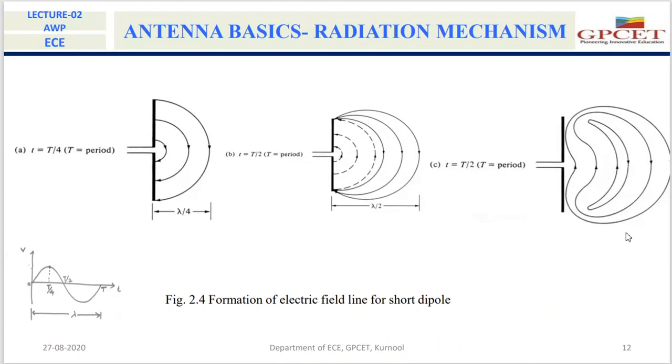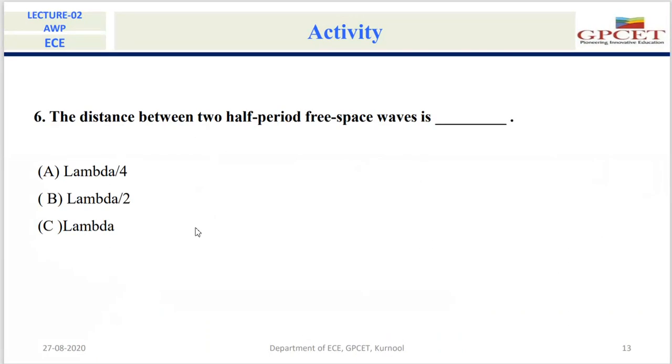The answer will be lambda by 2, because for every half cycle one free space wave is produced. For the first half cycle, one free space wave will be produced that will travel with the velocity of light. If you observe, after a time period of T by 2, it will have traveled a distance of lambda by 2.